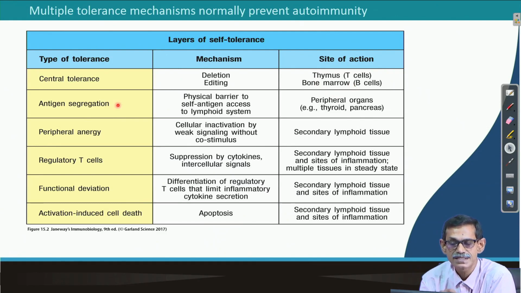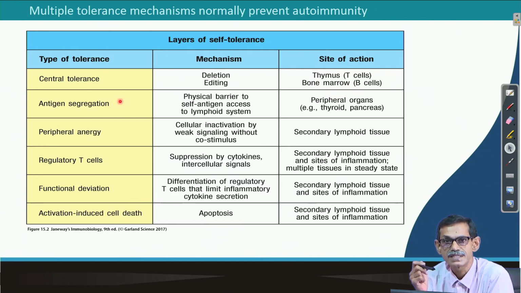Then there is antigen segregation, because not all antigens are exposed to the immune system; there is a physical barrier. Most of the time the immune reaction happens in the lymph node or spleen, the secondary lymphoid organs, and these do not have access to all organs. They do not see the pancreas or our retina. So there are many specified organs where the immune system and the organ actually do not see each other, like the thyroid and pancreas.